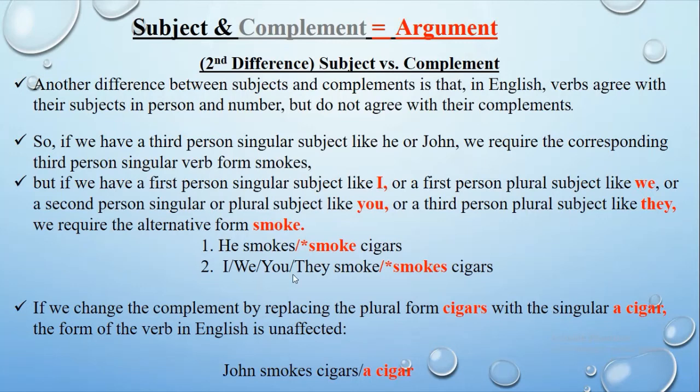If we change the complement by replacing the plural form cigars with the singular a cigar, the form of the verb in English is unaffected, because verbs always agree with their subject in person and number but not with the complement. Here, John smokes cigars or a cigar. Both are complements. So there is no difference and the sentence is syntactically accurate.